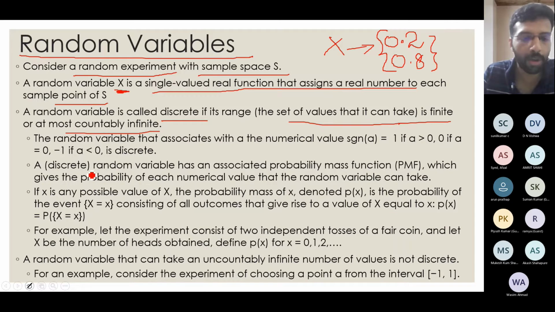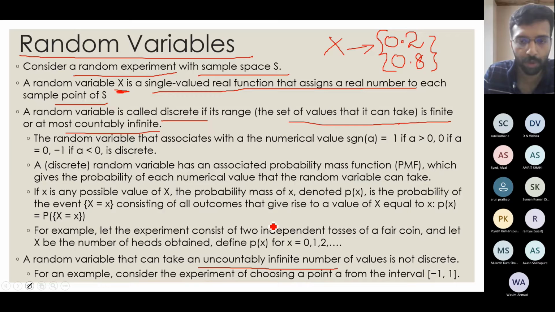And the opposite of this, the last line, is a random variable that can take an uncountably infinite number of values like 0.1, 0.001, 0.33. So 0.33 can come, 0.335 can come. If you add more and more decimal points, the data will get infinite in that particular dimension. So that is something called uncountably infinite. For things like that, we will say those are continuous random variables.